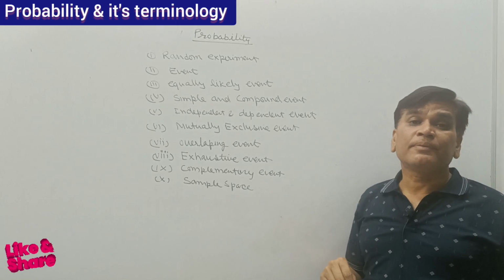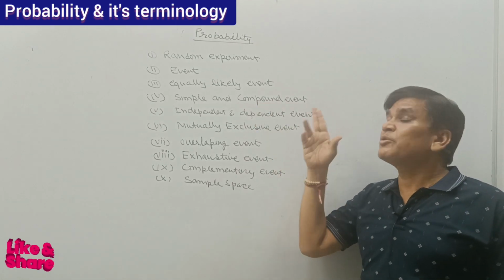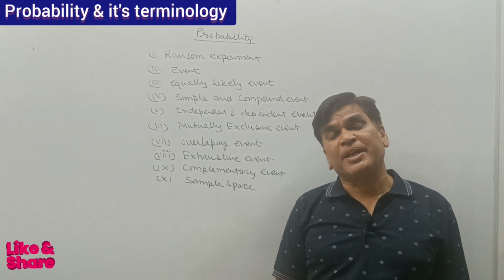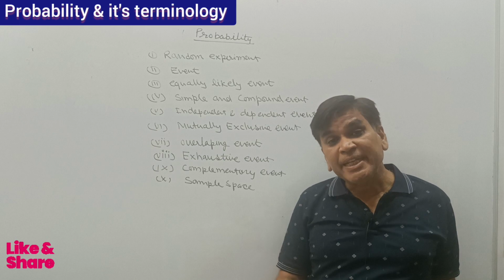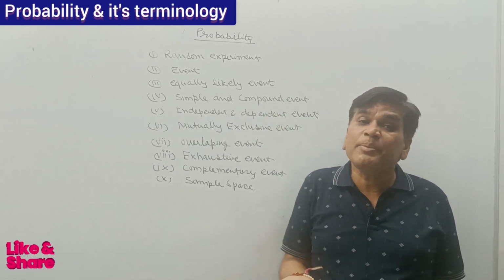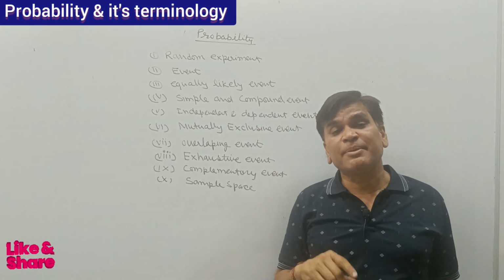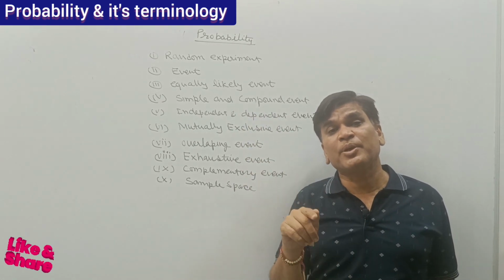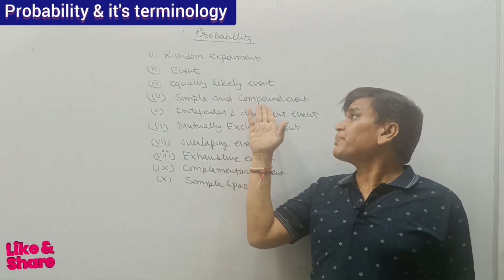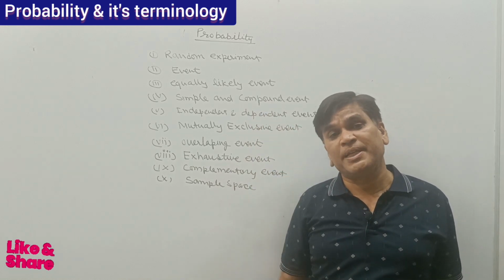But if so many events are mixed, that is called a compound event. If we are throwing 3 coins simultaneously, there may be so many events. There may be 3 heads, 1 head and 2 tails, 2 heads and 1 tail, or 3 tails. So that is not a simple event, that is called a compound event.